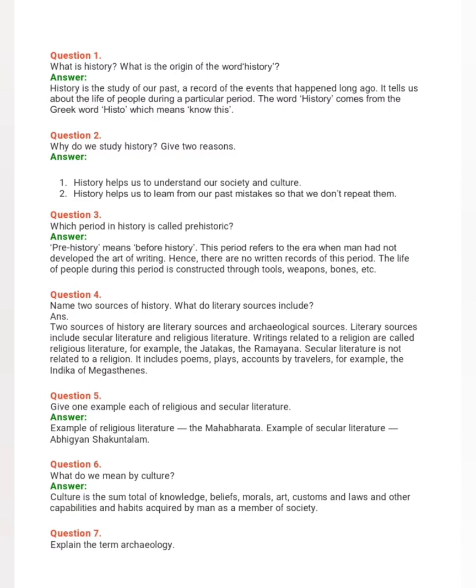Question 5. Give an example each of religious and secular literature. Answer. Example of religious literature, the Mahabharata. Example of secular literature, Abhigyan Shakuntalam. Question 6. What do you mean by culture? Answer. Culture is the sum total of knowledge, beliefs, morals, art, customs and laws, and other capabilities and habits acquired by man as a member of society.